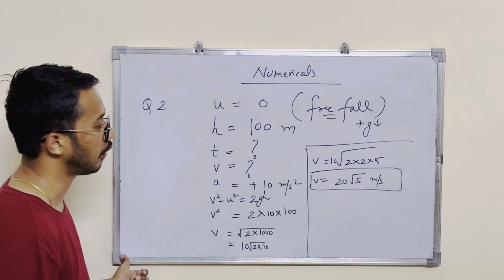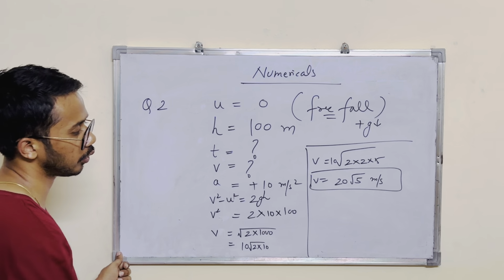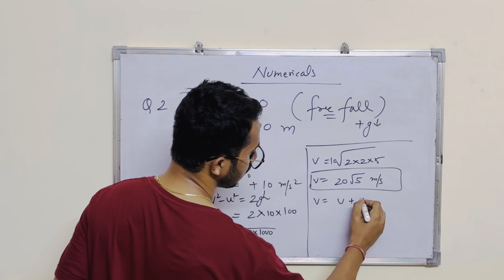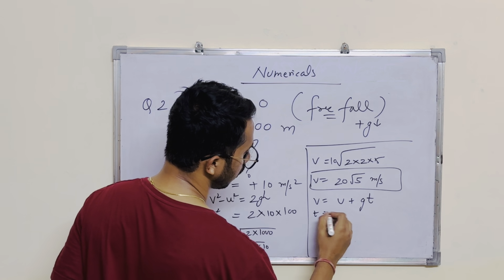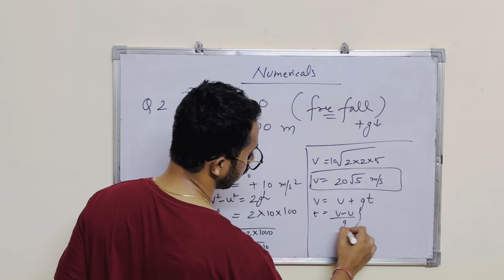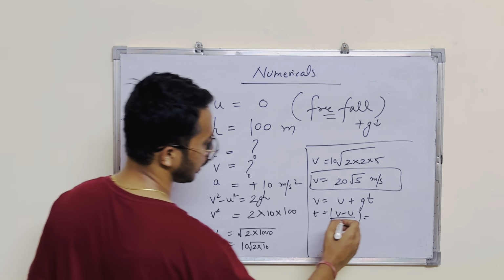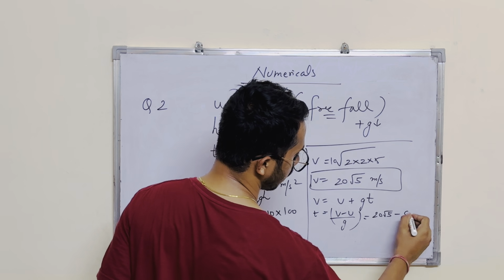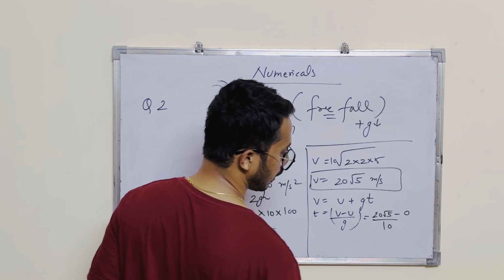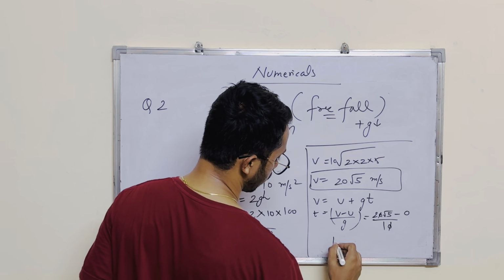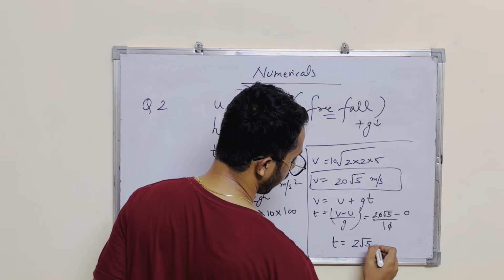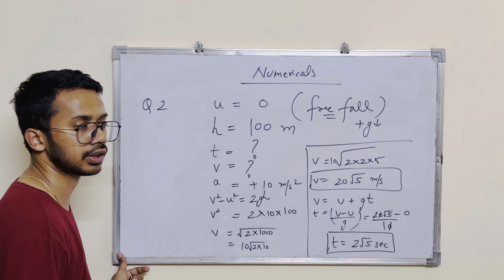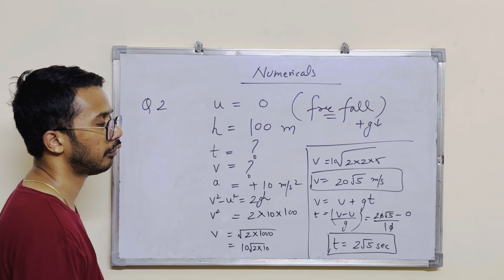We also want to calculate the time to reach the ground. We know the final velocity now, right? So v equals u plus gt, so t will be v minus u upon g. Now v is 20 root 5, so 20 root 5 minus u, that is 0, upon g, that is 10. So this cancels out, and t will be 2 root 5 seconds. Right? This is another example where the object is falling freely.